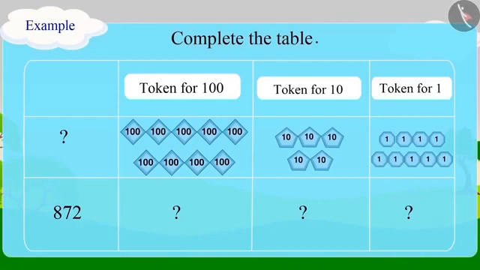Come on children, complete this table with the process we have learnt.